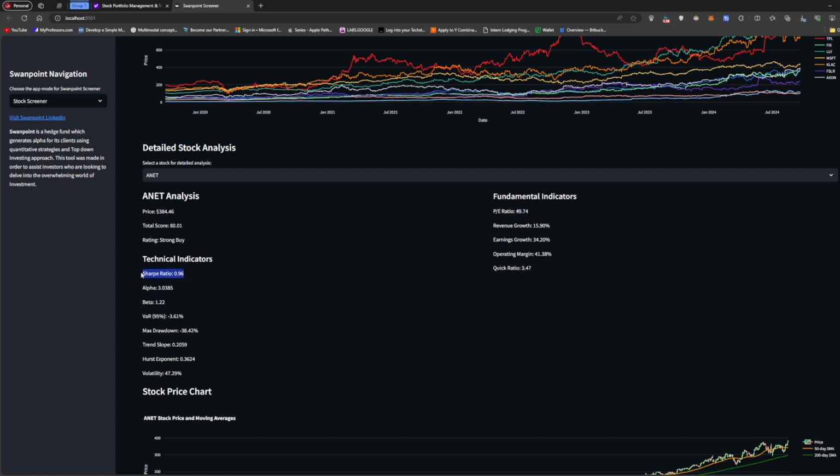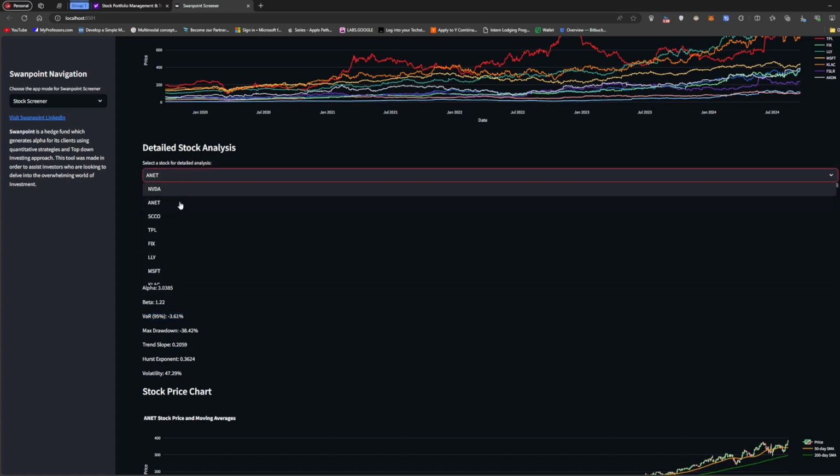I also don't really enjoy the Sharpe ratio being below one and the P/E ratio being so high. I just feel like the risk, I don't want to take that type of risk. Again, the VaR, value at risk, is not bad, but that's why I didn't really want it.